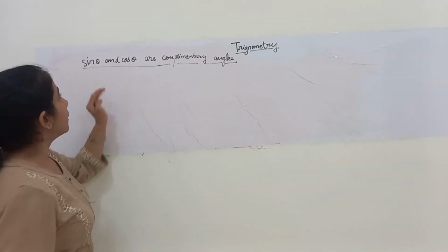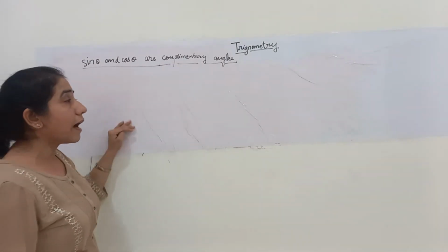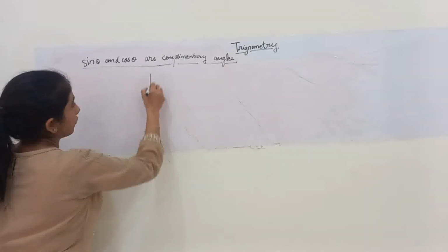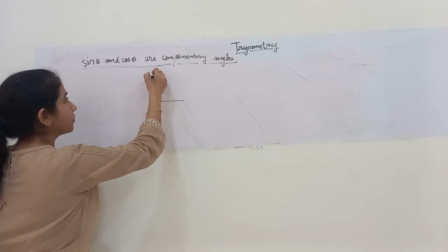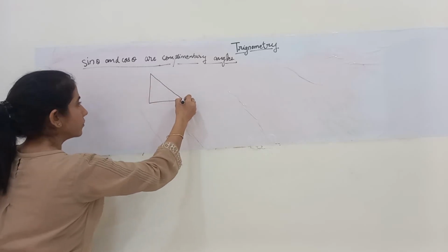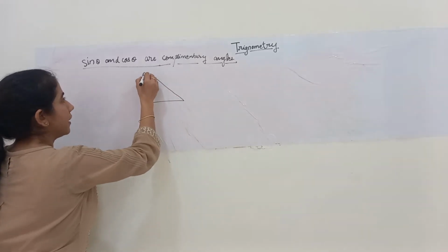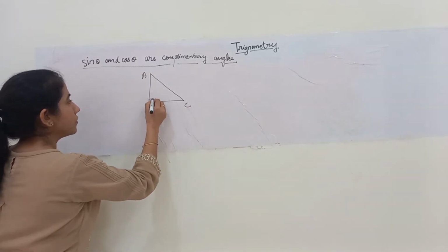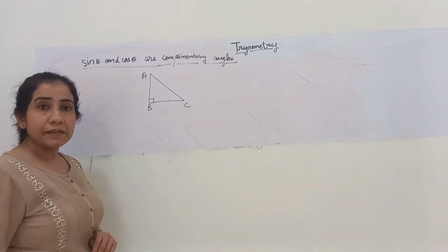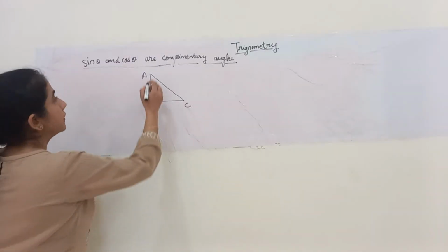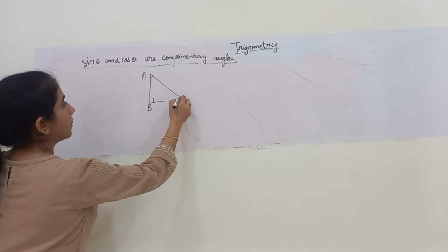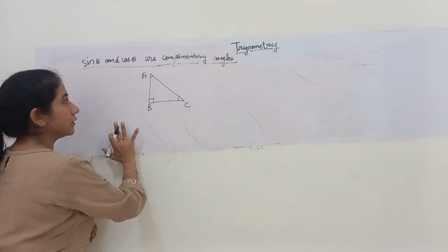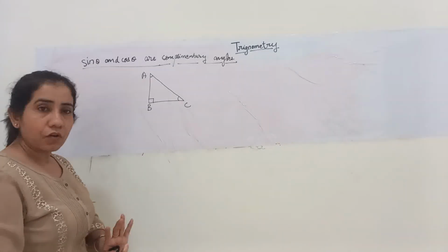To prove that sine theta and cos theta are complements of each other, I'll be drawing a right angle triangle, namely ABC, which is right angled at B. In a triangle there are three angles and three sides, that we all know, right?